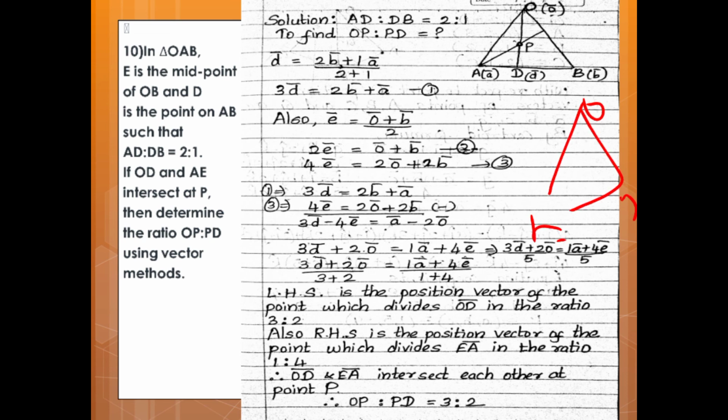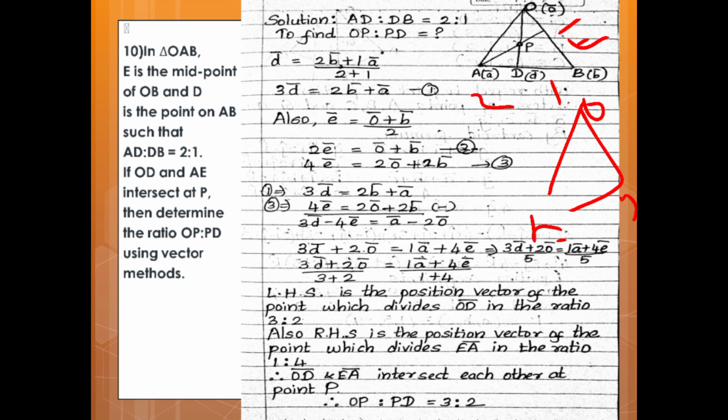Then E is the midpoint of OB. D is a point on AB such that AB is divided in the ratio 2 is to 1. Then OD and AE intersect at point P.